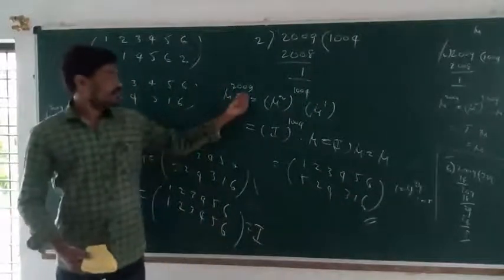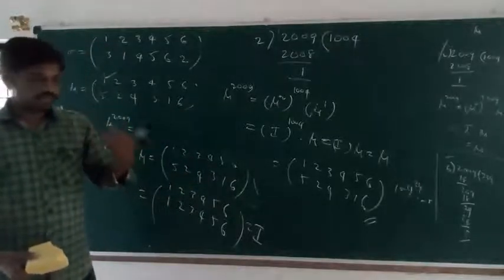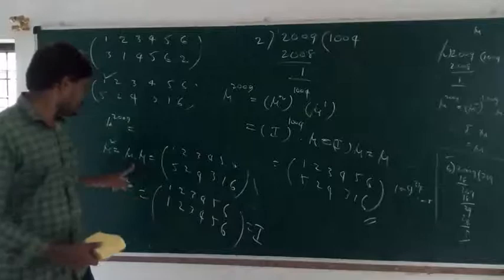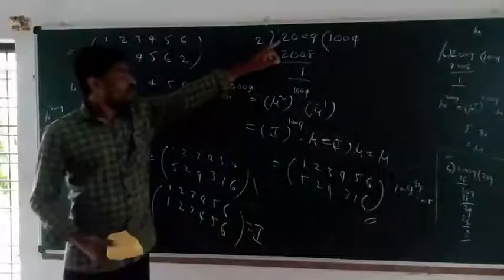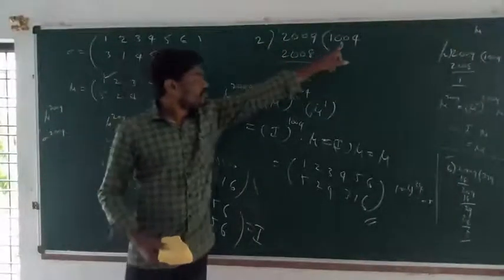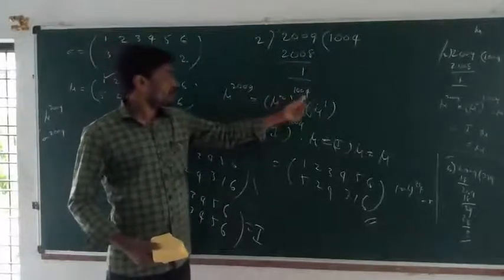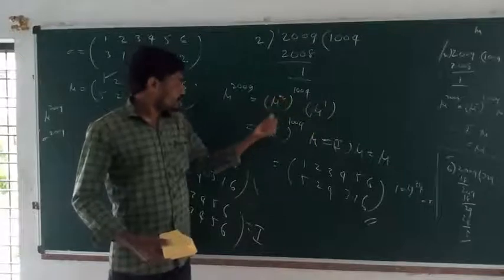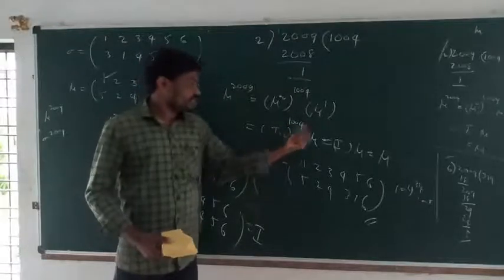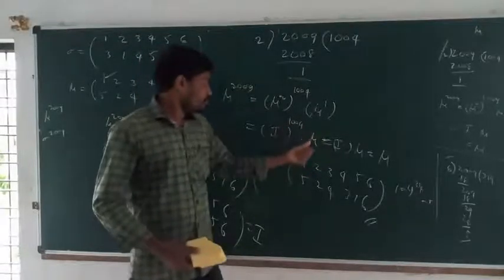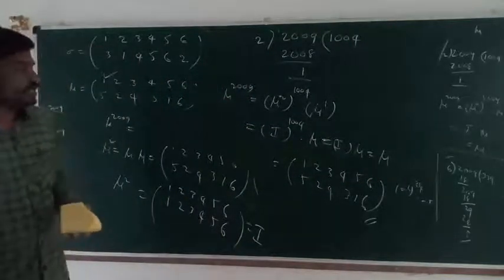To find mu power of 2009: first select the permutation and multiply until it equals the identity permutation. So mu square equals the identity permutation, and we stop this process. The power is 2. Dividing 2009 by 2, the remainder is 1 and the quotient is 1004. So mu power of 2009 equals mu square power of 1004 into mu. Mu square is the identity permutation, and any power of the identity is the identity. Identity into mu equals mu. So this is the final answer for mu power of 2009.